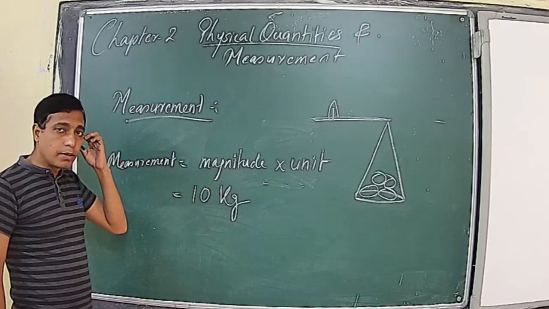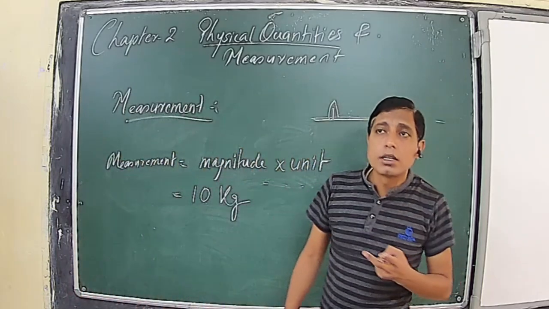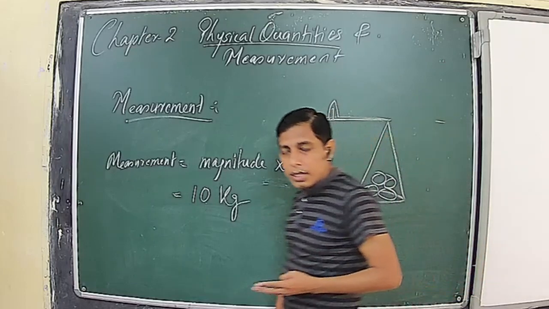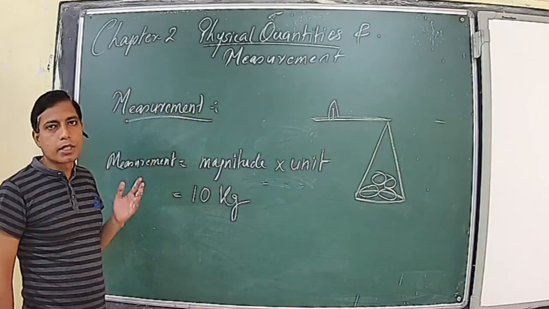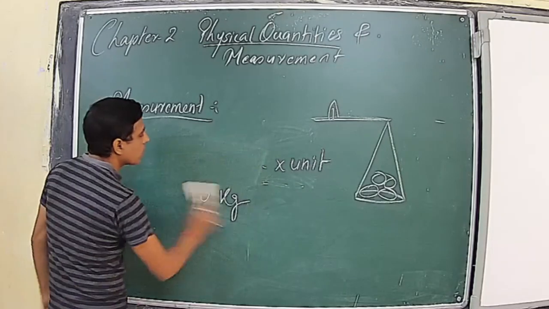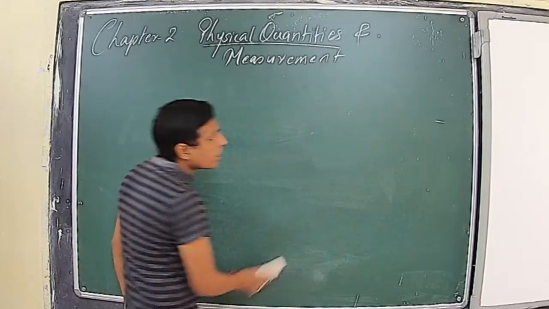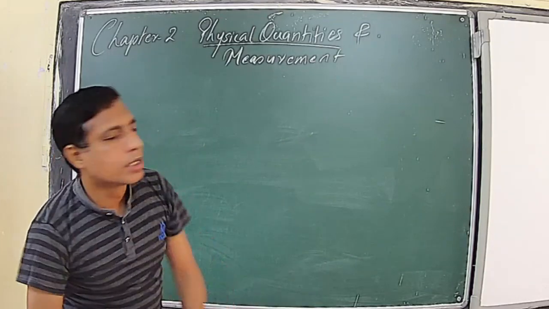For measurement, we need two things. The basic requirement for measuring any quantity is that there must be a measuring instrument, and there must be a defined standard unit. Now let's move on to our chapter. In our chapter we are starting directly from the measurement of a derived quantity, that is called what? Density.